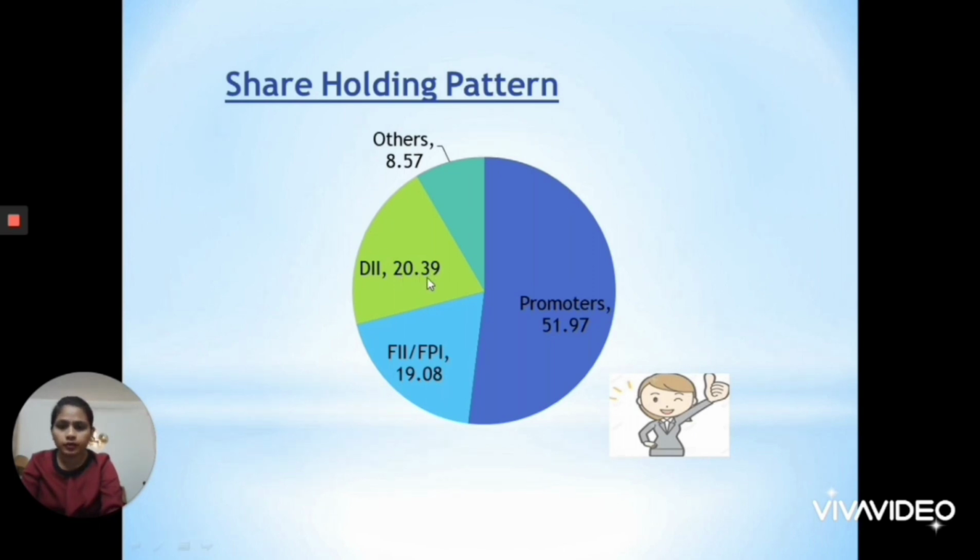Then 20.39% of the shares are held by DII. DII are domestic institutional investors, which include banks, mutual fund houses, and also insurance houses. Then the remaining 8.57% of the shares are held by retail investors like you and me.